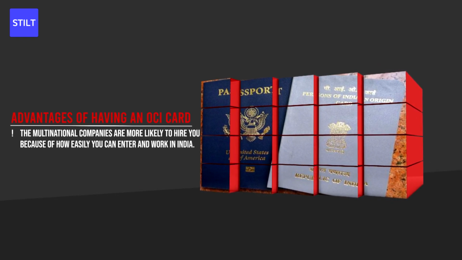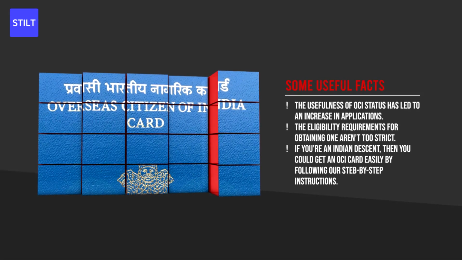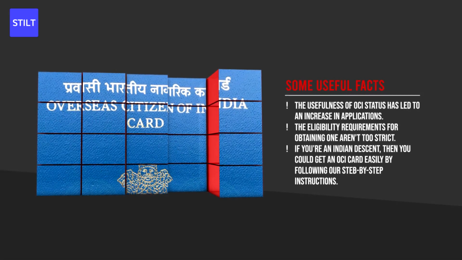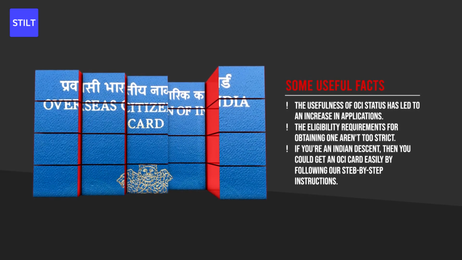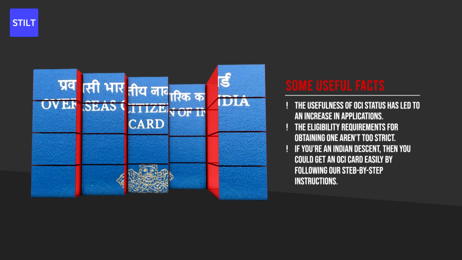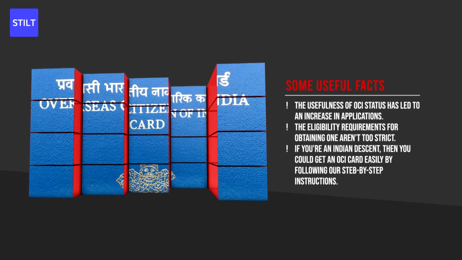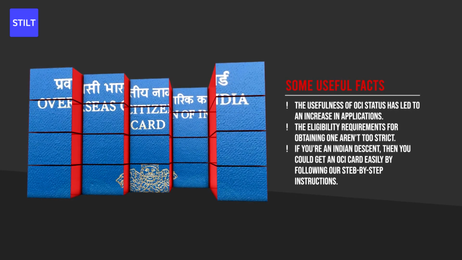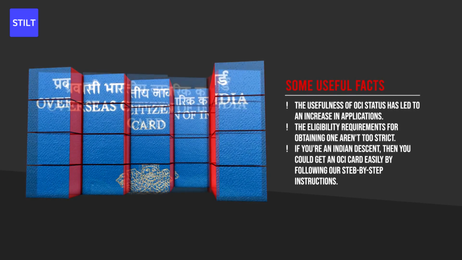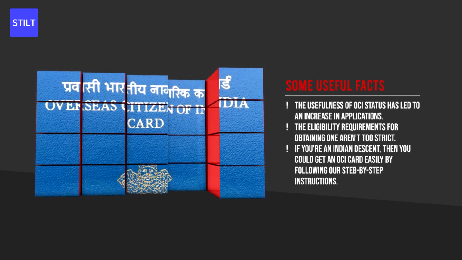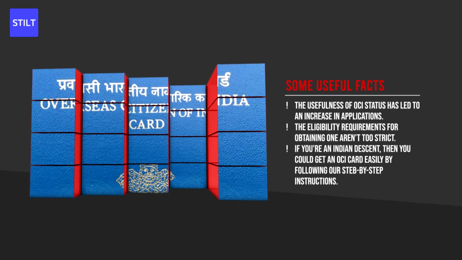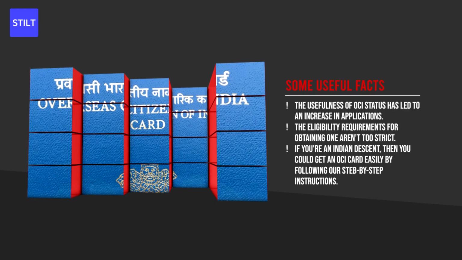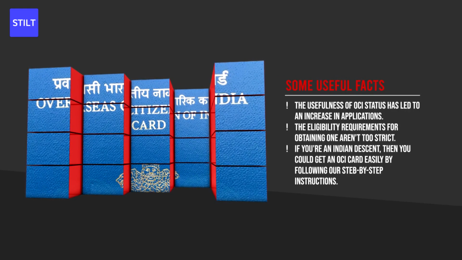One of the big advantages of having an OCI card is that multinational companies are more likely to hire you because of how easily you can enter and work in India. The usefulness of OCI status has led to a significant increase in applications, and some Indian consulates have a lengthy backlog. More OCI cards are being granted than ever, and the eligibility requirements for obtaining one aren't too strict. If you are a person of Indian descent, there is a good chance you may qualify for an OCI card. Check out the eligibility requirements and necessary supporting documents listed above and determine if you meet them. An OCI card may be in your future.